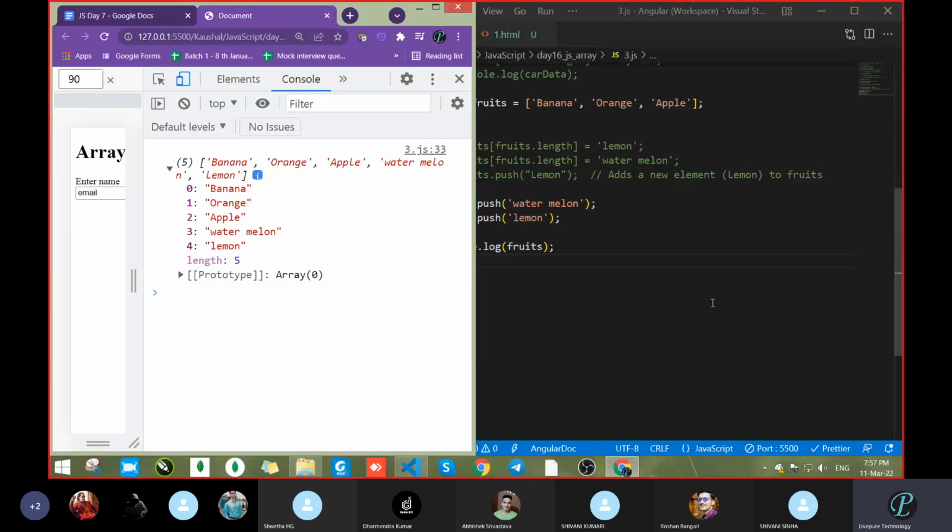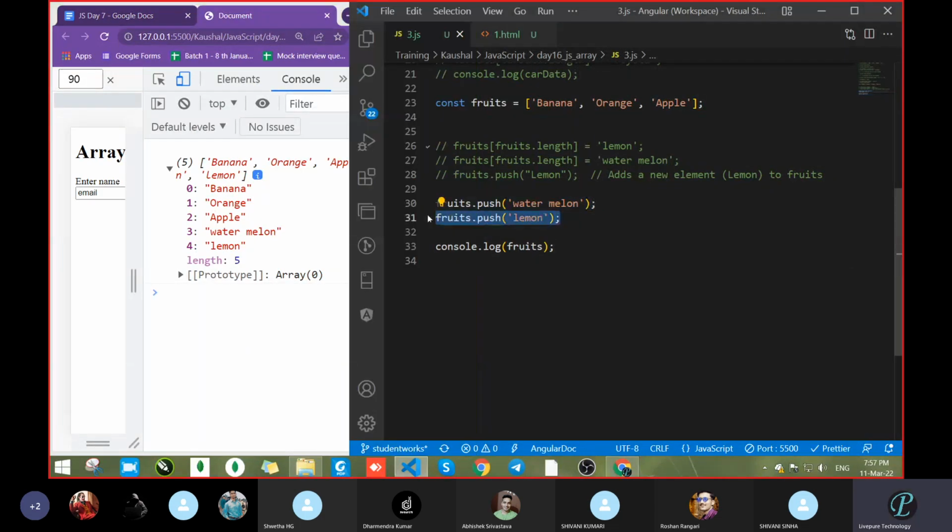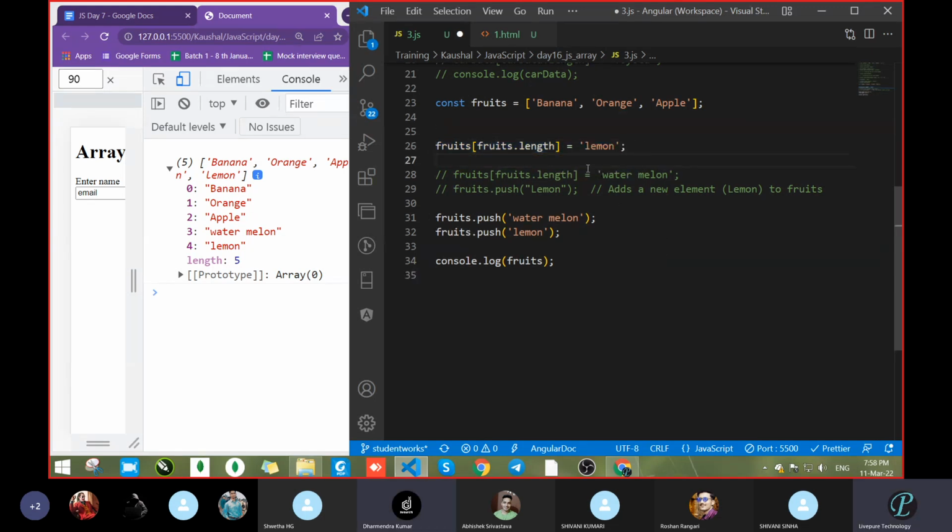Can anyone tell me why it adds at the last? Sir, because it's going sequentially. Because you did not decide where you want to push. That's okay, fine. Both lines are equal, correct? So this is your answer.